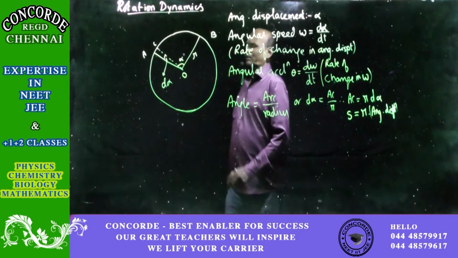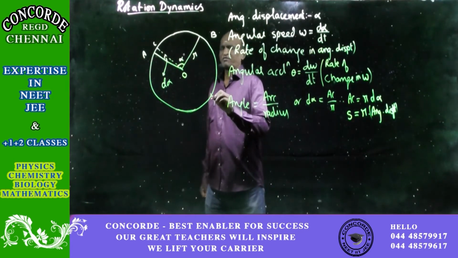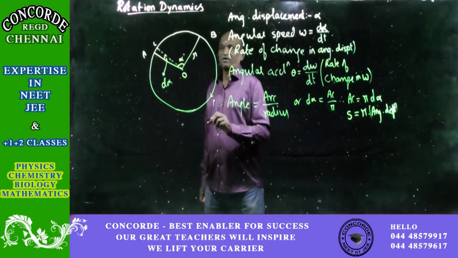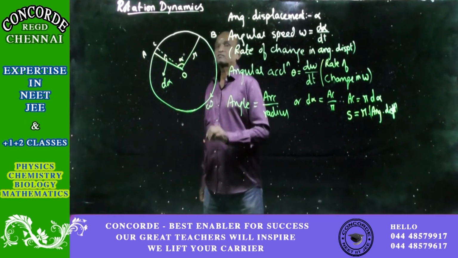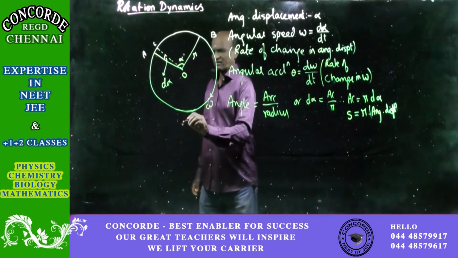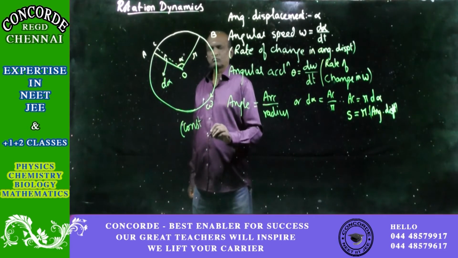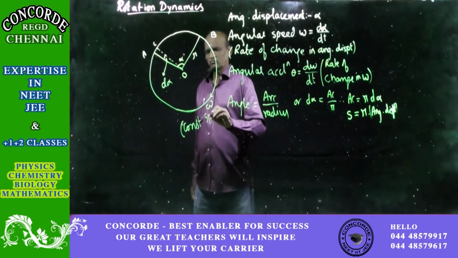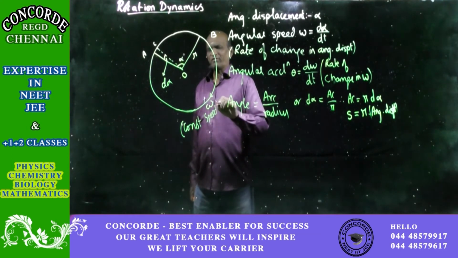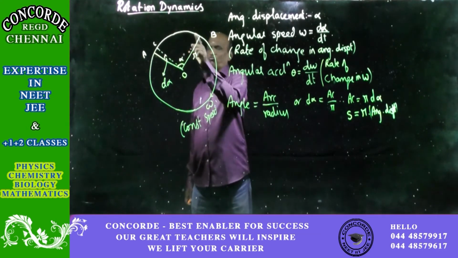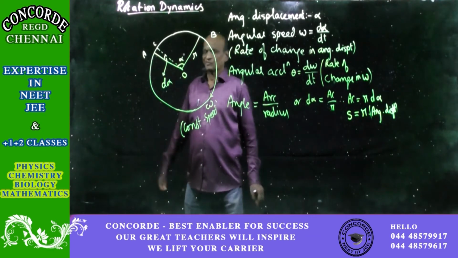We will consider that this circle is with a constant angular speed, omega. Constant speed. Omega will never change. Omega, omega, omega, here, omega, and everywhere.